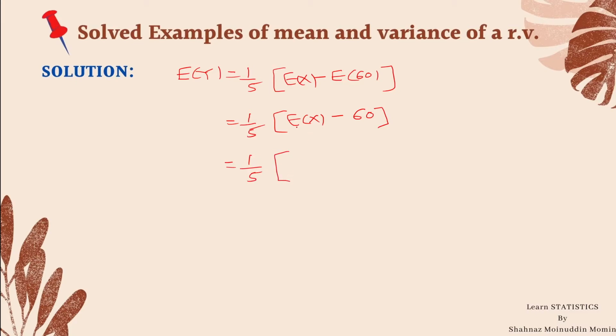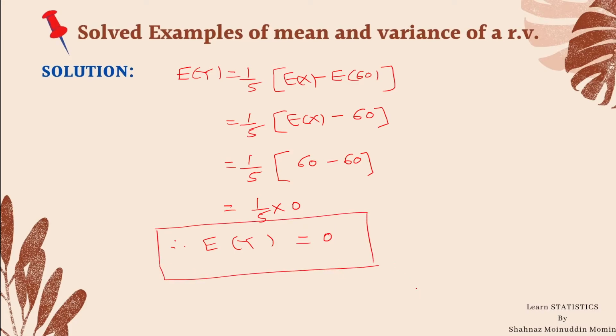Here we shall put the value of expectation as we have given, that is 60 minus 60, which is equal to 1 upon 5 into 0. Therefore, the expectation of y is equal to 0. Here the expected value of y is 0.